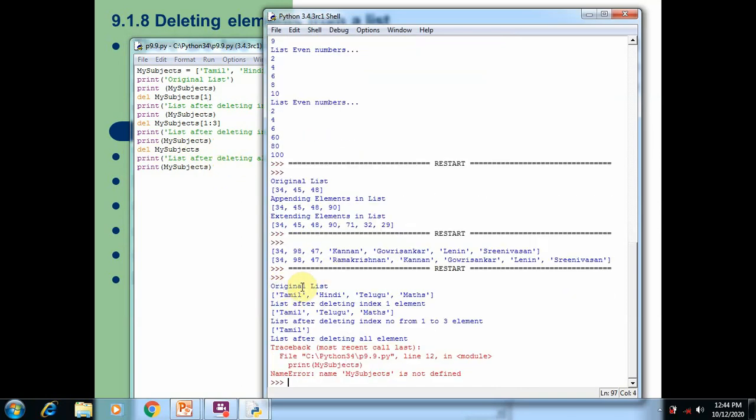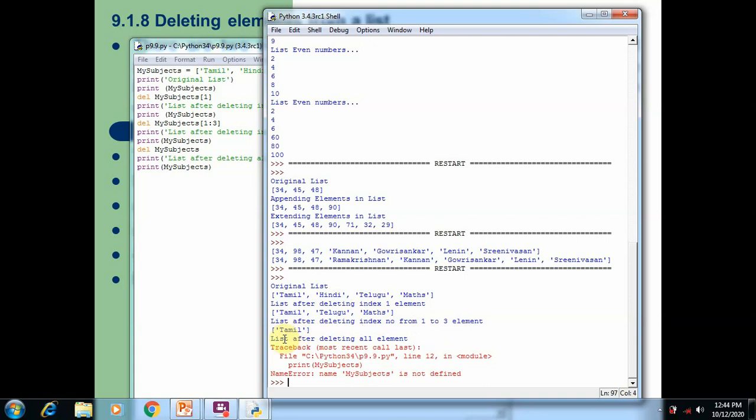So the original list is Tamil, Hindi, Telugu. After we delete the index number 1, which is Hindi, Hindi is removed. The other elements are displayed on the screen. So you can see Tamil, Telugu, Max. After we try to delete the elements from 1 to 3, here 1 to 3 means Hindi, Telugu, Max, all those elements are removed. Only one element, Tamil, remains, which is displayed on the screen.